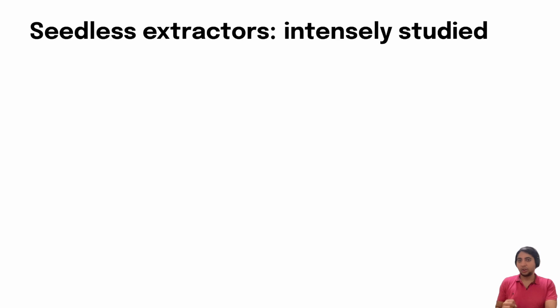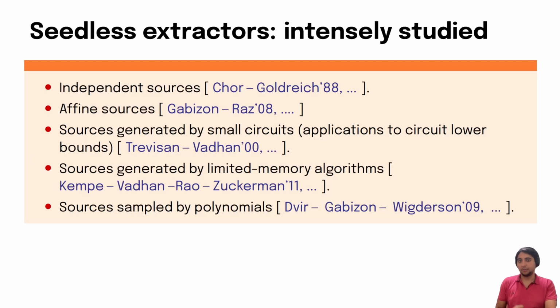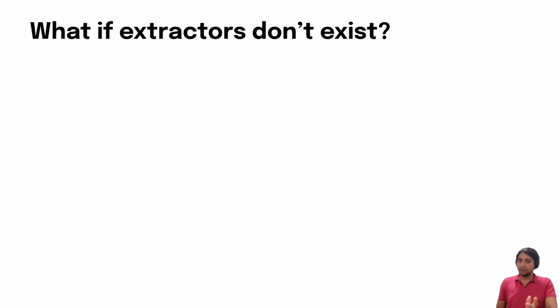This study is known as seedless extractors, and they have been intensely studied. For instance, Shaltiel and Goldreich studied extraction from independent sources. Gabizon and Raz studied extraction from affine sources. Trevisan and Vadhan studied sources generated by small circuits with applications to circuit lower bounds, and so on. We can ask, what happens if for some class of distributions, extractors provably cannot exist?